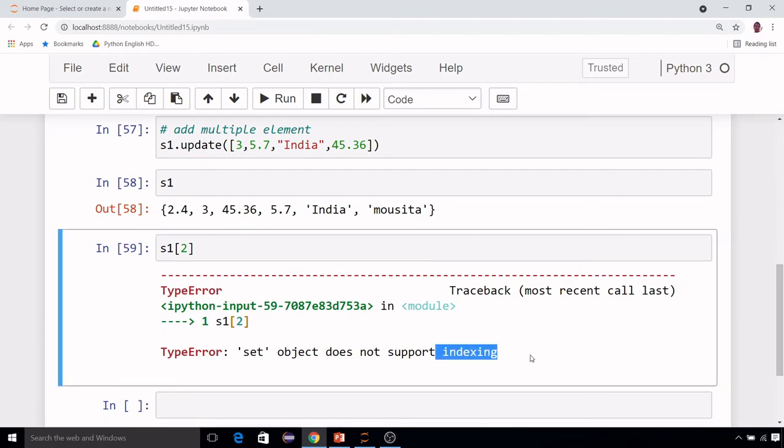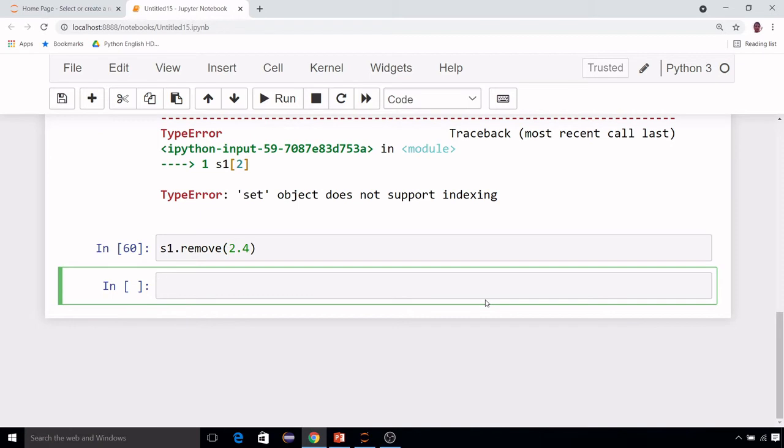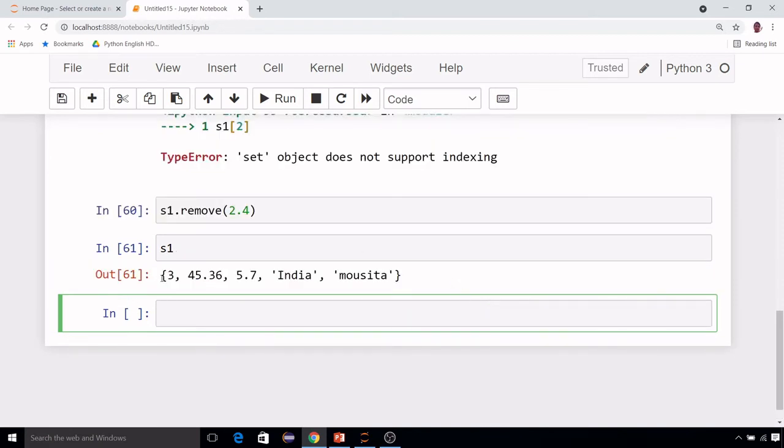Okay, so indexing, slicing, all these things are not applicable in set. But as it is mutable, you can add some element, and you can remove also. For removing, remove is a function with the help of which you can remove a particular object. See, 2.4 has been removed, and pop is again the same. I think you can find the similarity with list or dictionary.